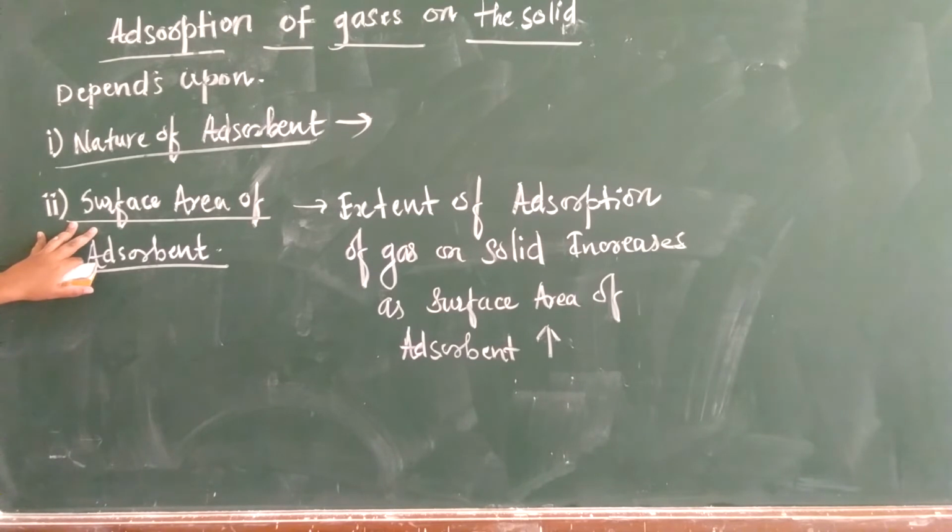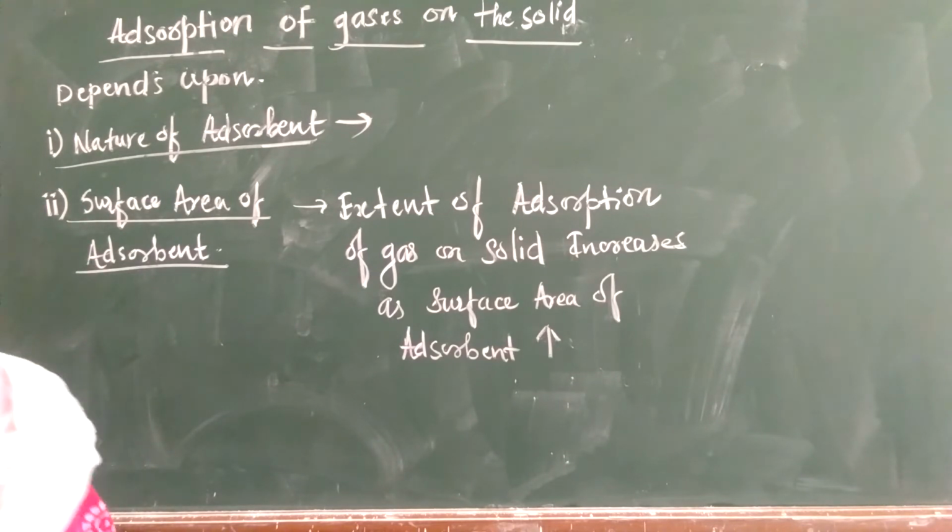In that way, the extent of adsorption goes on increasing. This is the second point.